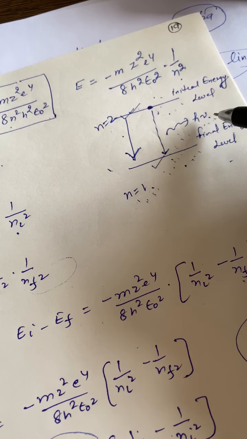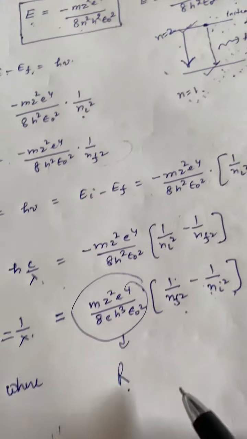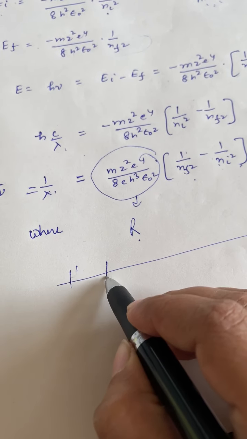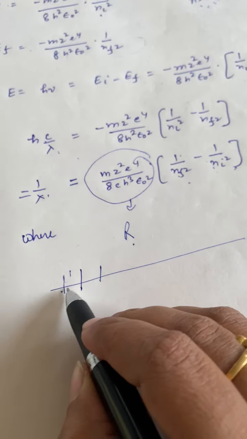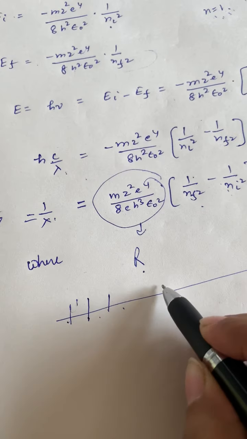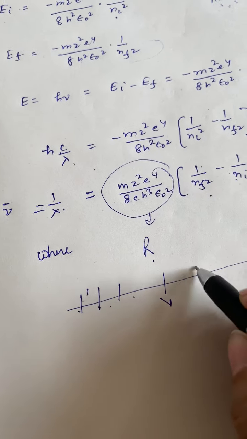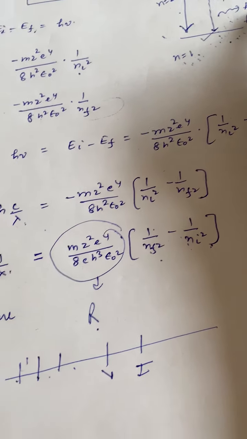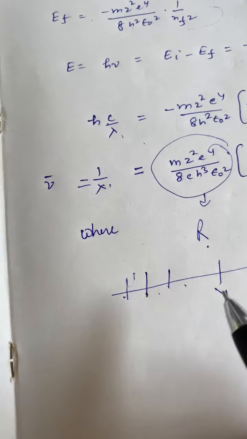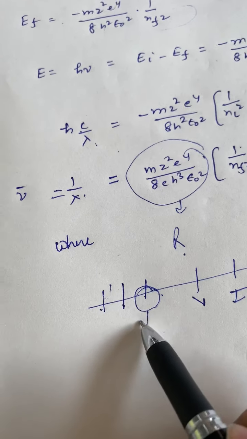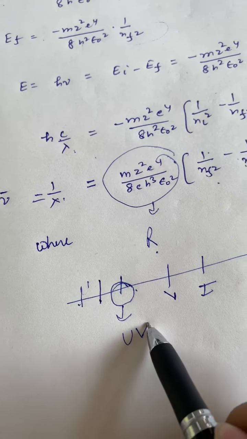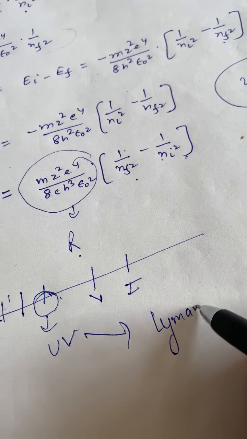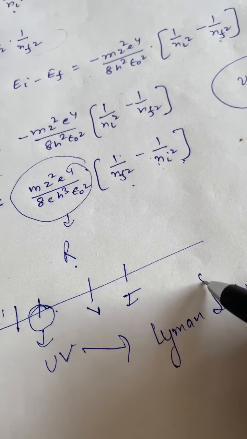In the electromagnetic spectrum we have cosmic rays, gamma rays, ultraviolet rays, the visible region, then infrared. So the emitted photon in this case has energy equivalent to the ultraviolet region, the UV region. This will give us the Lyman spectral series.